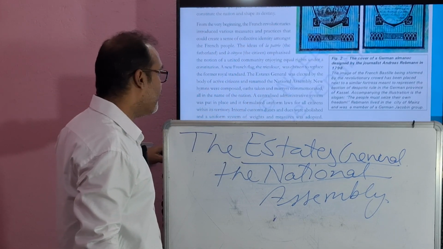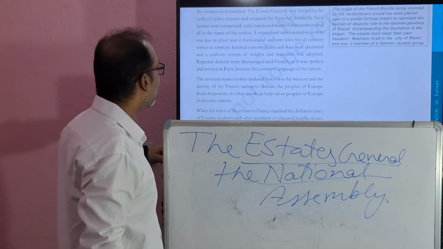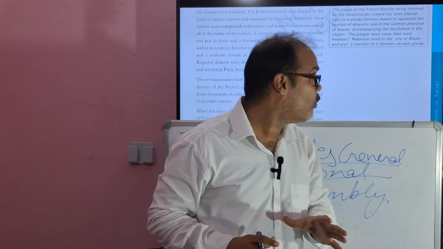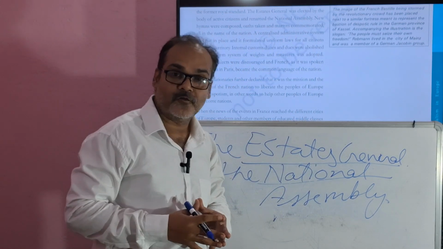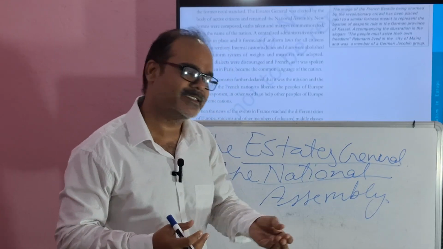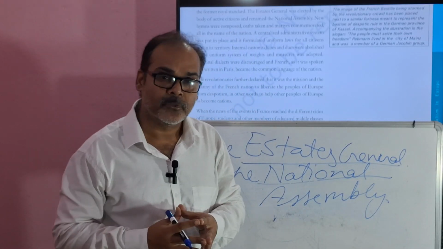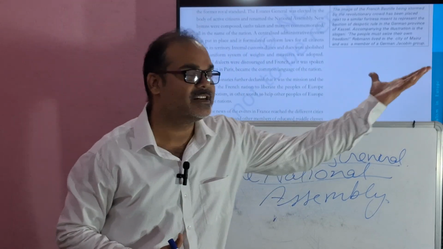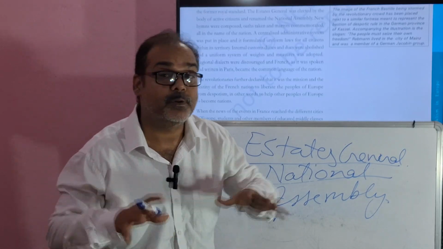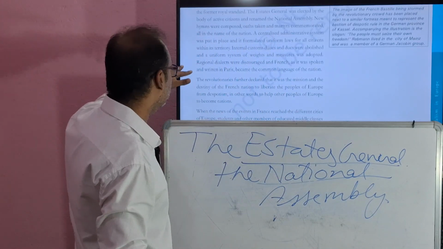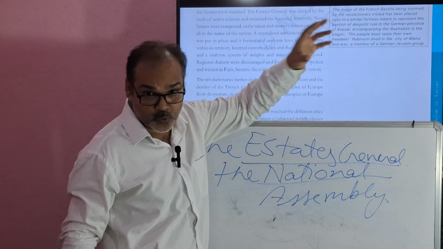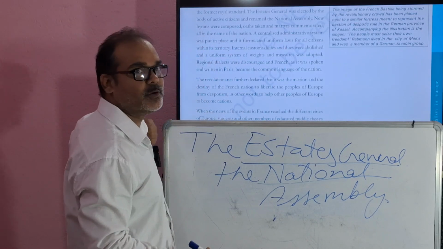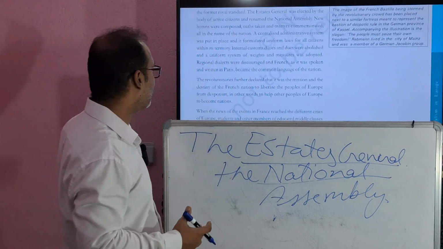Internal custom duties were abolished and a uniform system of weights and measures was adopted. There was a uniform system of custom duties now. Whatever the taxes, they will be nominal. Earlier, huge amounts of taxes were imposed on the people. Different types of weights and measurements were there, so people were overburdened. And you see here, internal custom duties which were imposed at that time under monarchical rule were abolished and a uniform system of weights and measures was adopted.